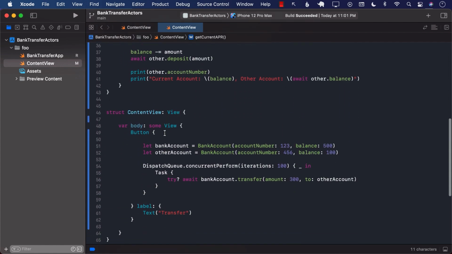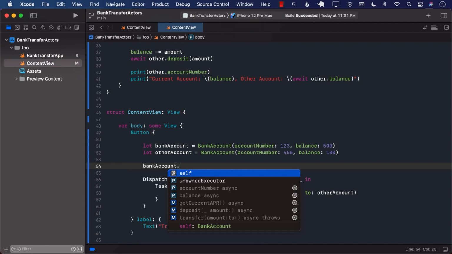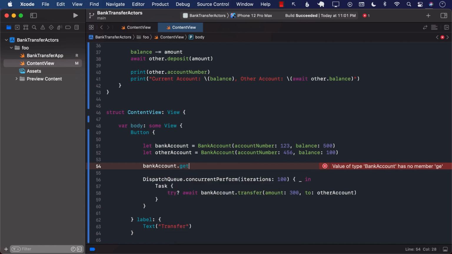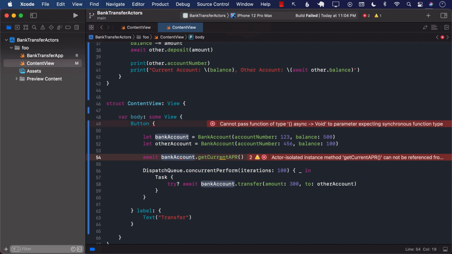So if I go over here in my button and write the code for bankaccount.getCurrentAPR, you can already see that it is decorated with async. If I simply call this function, getCurrentAPR, and try to compile it, it's not really allowing me to compile this because it's asking that you should await for it. And I can't really await because I'm not in the context of an async. So I have to create a task in order to call getAPR.